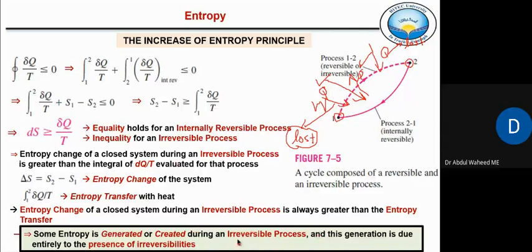This entropy generation is only due to the presence of irreversibilities, the causes of which we have discussed in chapter 6. Heat transfer is an irreversible process. The presence of friction makes the process irreversible. There are other processes, but we are mainly concerned with friction and heat transfer.